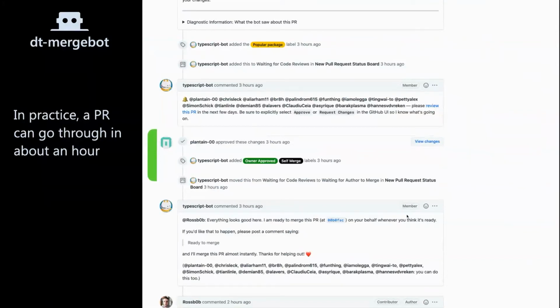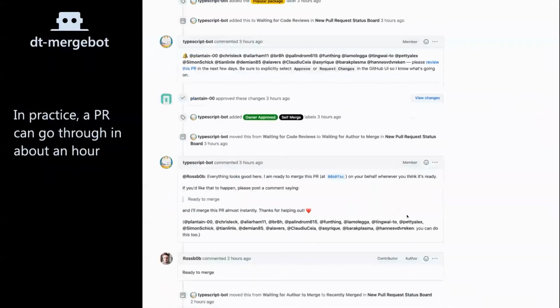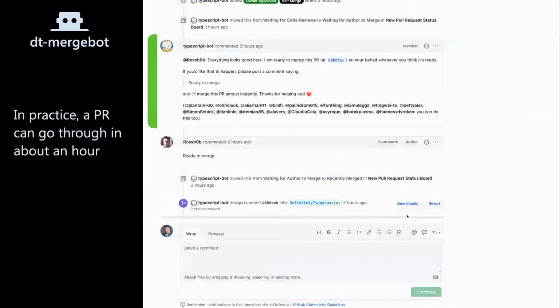And in this case, almost instantly, like within the hour, somebody came and said, hey, I see these changes are good, I'm going to give it a green review, and the bot responds instantly and says, okay, great, thank you for accepting this change. I'm ready to merge if someone explicitly says we can merge. And then within the rest of the hour, the original poster for this pull request comes back and says, good, ready to merge, and that was it.